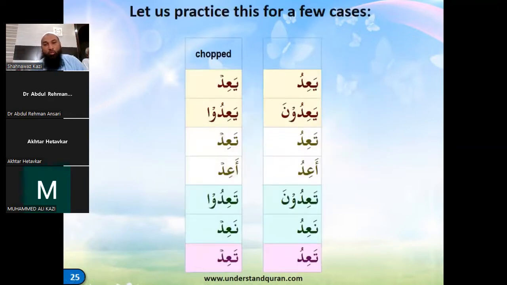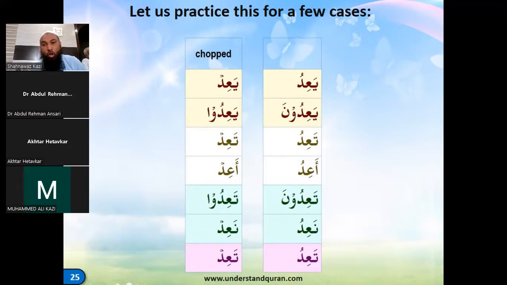So we'll take another weak verb, ya'idu. Ya'idu becomes ya'id. Here there is no waw or no ya, but just that dhamma is becoming sukun. So there's no major change here. Ya'idu, wa'ada ya'idu, and ya'id. Ya'iduna, ya'idu, ta'idu, ta'id, a'idu, a'id, ta'iduna, ta'idu, na'idu, na'id, ta'idu, and ta'id.